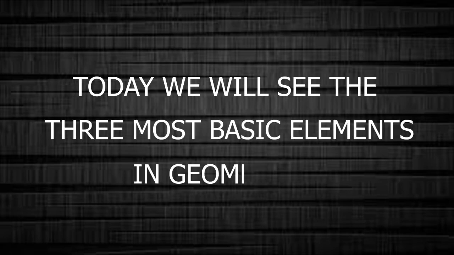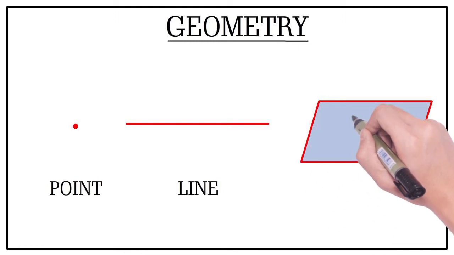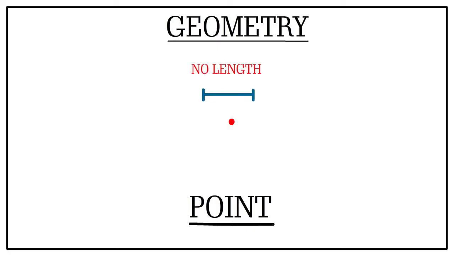Today we will see the three most basic elements in geometry, which are point, line and planes. Let us start with a point. A point in geometry shows location. It has no size, no length, no breadth or depth. It is just a dot made in space.